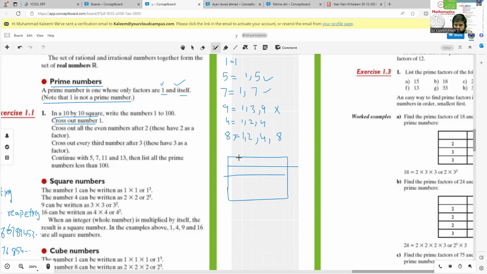That's so easy. You just have to write the numbers 1, 2, 3, 4 and so on up to 100. Up to 100 you have to make a table of 100 numbers, and then you have to cross out 1, and then you have to cross out 2. We did this type of work in the previous grade, maybe in grade 4 or 5. So here basically they are going to find the prime numbers by using this method. Firstly, you just have to make a table, and after that, you just have to follow these conditions. Cross out all the even numbers after 2. So even numbers, you just have to cross out 2 and so on.